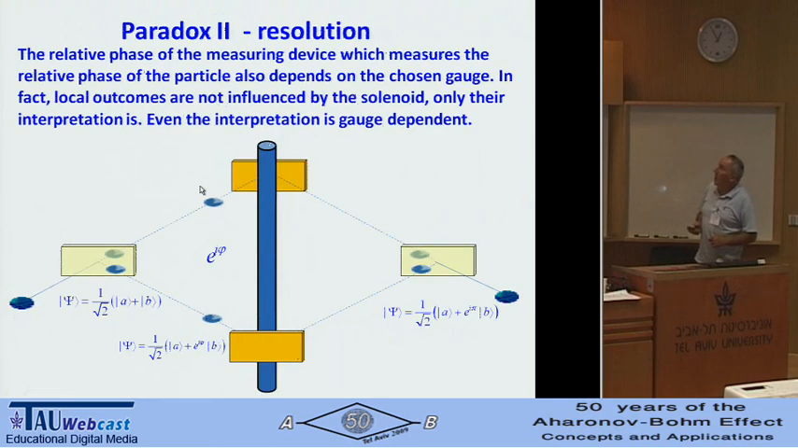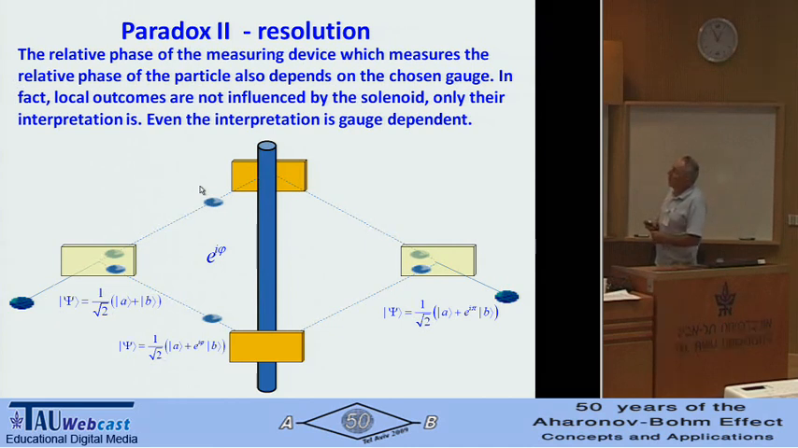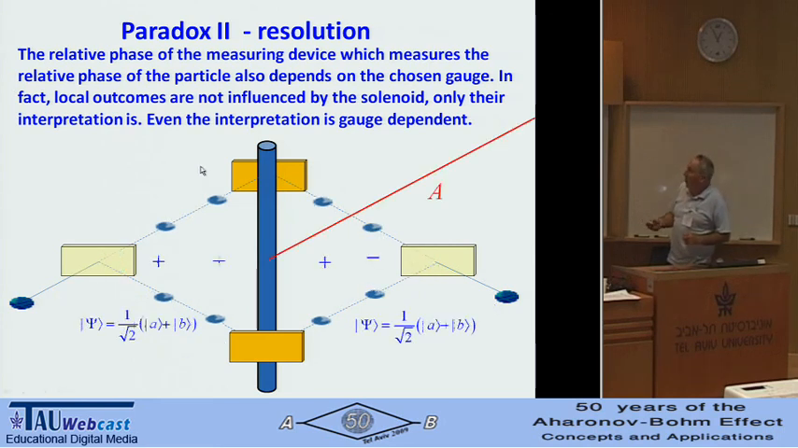So paradox 2 is resolved. The relative phase of the measuring device, which measures the relative phase of the particle, also depends on the chosen gauge. In fact, local outcomes are not influenced by the solenoid, only the interpretation. And even the interpretation is gauge dependent. Because we can have this gauge, then nothing happened until here. No vector potential, so our measuring device doesn't change phase, our particle doesn't change phase.